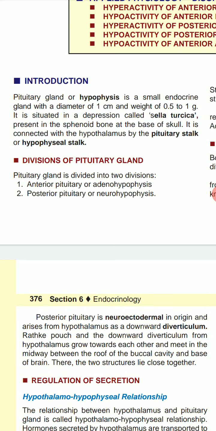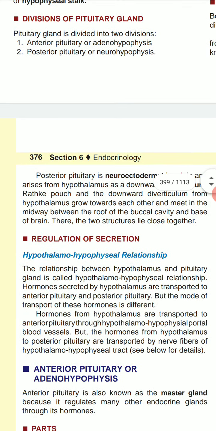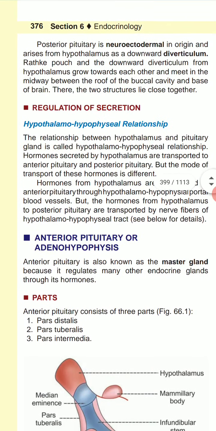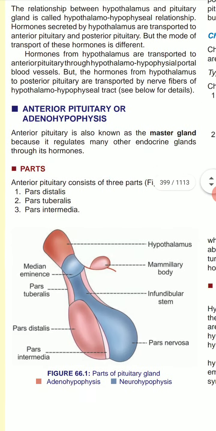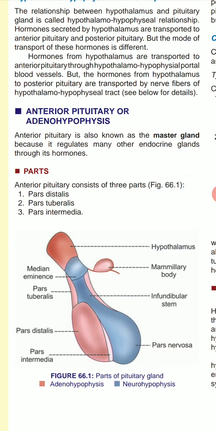We all know the pituitary gland is divided into anterior pituitary and posterior pituitary. Anterior pituitary is also known as the master gland because it regulates many other endocrine glands through its hormones. Anterior pituitary consists of three parts: pars distalis, pars tuberalis, pars intermedia. This is the diagrammatic representation of the anterior pituitary.